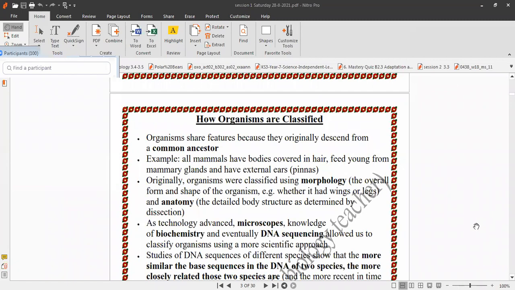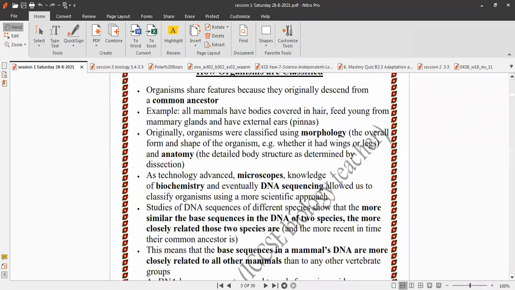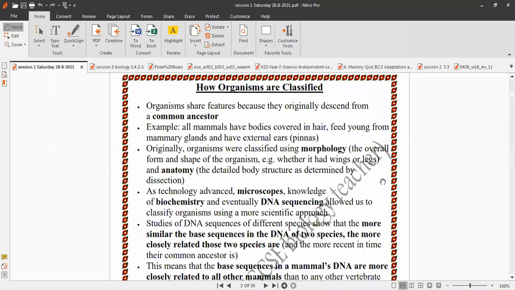How are organisms classified? In June 2021 there was a question about this part, and 2020 also has a question on this part, on DNA and how organisms are classified. Organisms share features because they originally descend from a common ancestor.